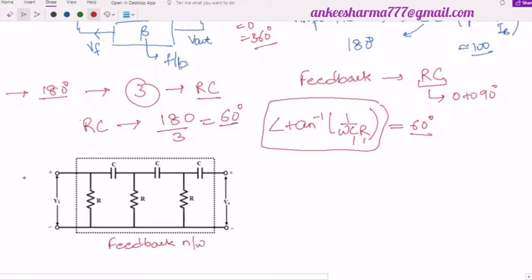which is combination of 3 RC components, RC network. Look here, this is one C, this is one R, this is second C, this is second R, this is third C, this is third R, and here I have assumed that C1 is equal to C2 is equal to C3 equal to C. All the capacitances are of same value, and similarly all the resistances R1 is equal to R2 is equal to R3 is equal to R. If you see here, this is V1, this is VE. VE is nothing but the voltage that I have taken at the output of the transistor, and this V1 is that is fed back into the input.